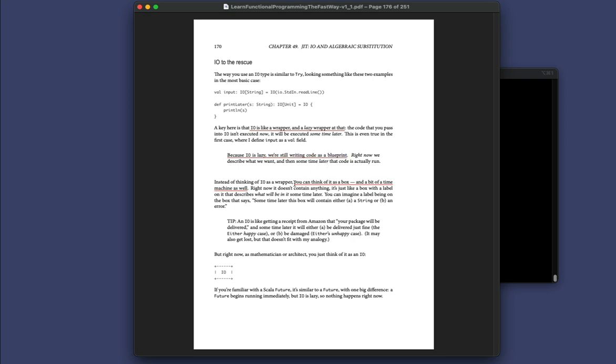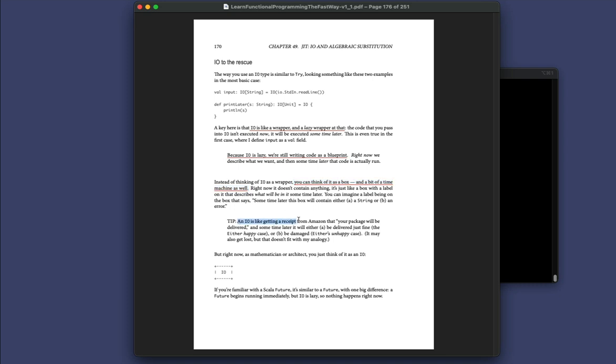And then I note that another way you could think of IO is as a wrapper, but maybe more a bit like a box and a bit of a time machine. And again, that's because right now when you do something, nothing happens. What you're doing is creating instructions for something to happen later, but right now, nothing happens.